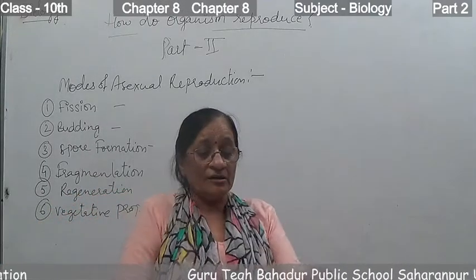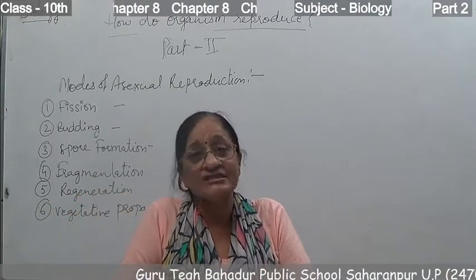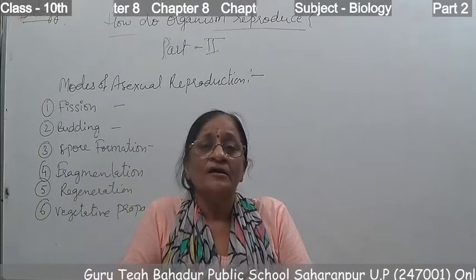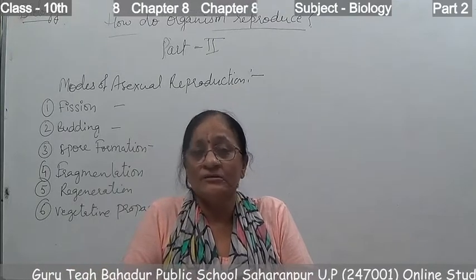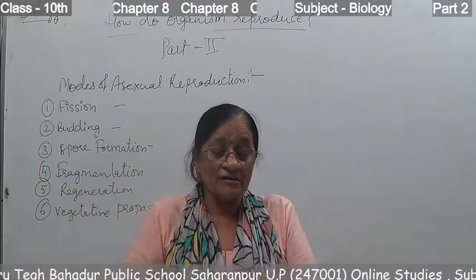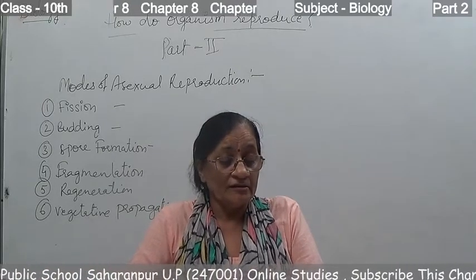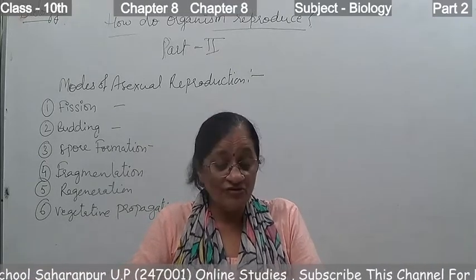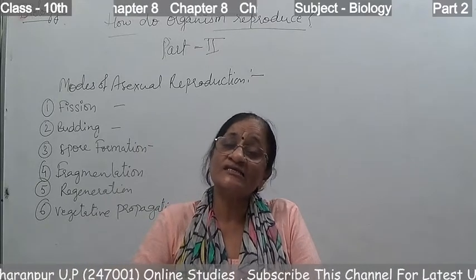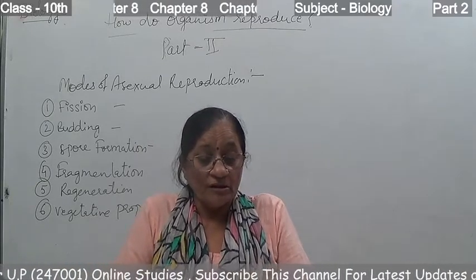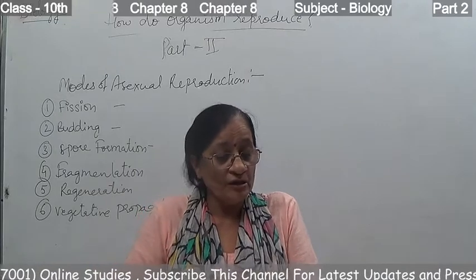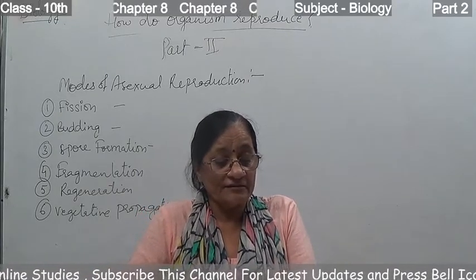First of all, the meaning of fission is division. This type of reproduction occurs in unicellular organisms, and this is the method in which, when the cell is fully grown or fully mature, it divides.